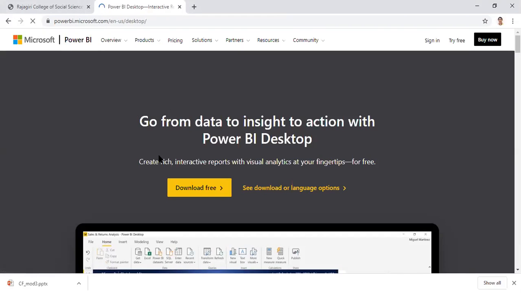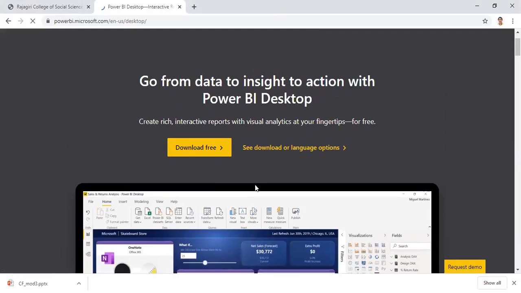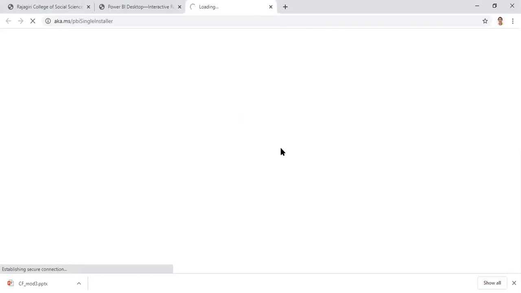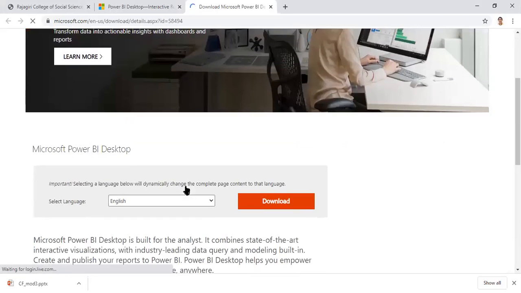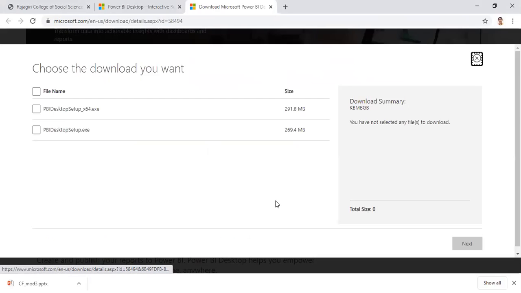You will get such a window where they would ask you for your download or language options. Click on download options. You can select the language which you want. I will select English.